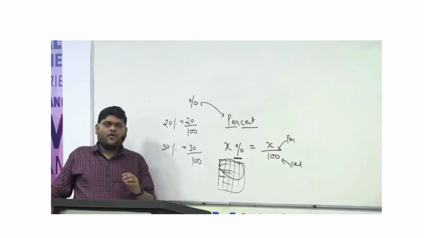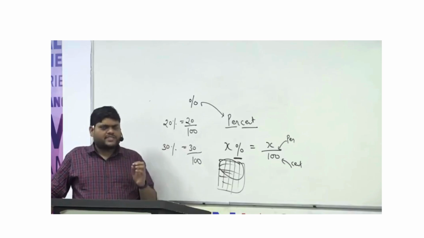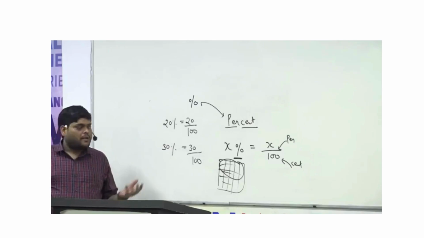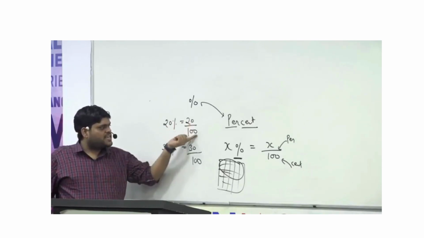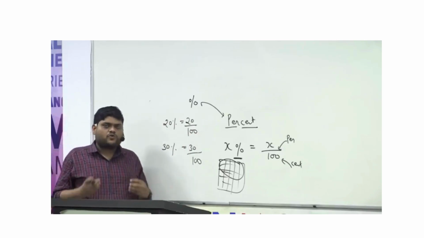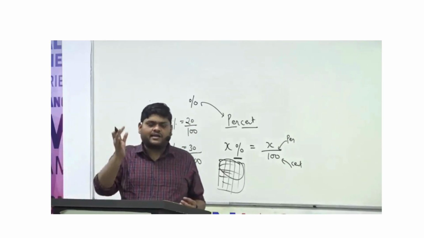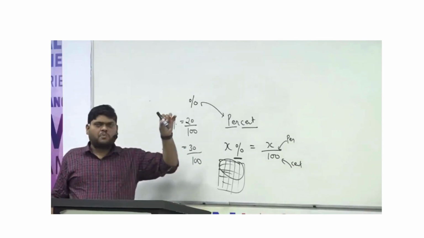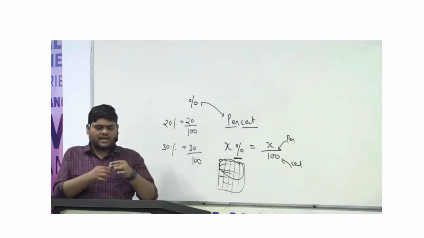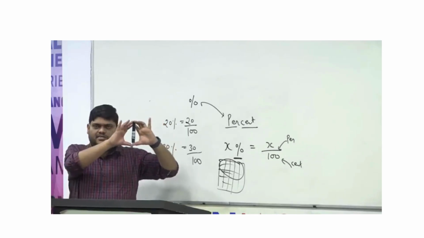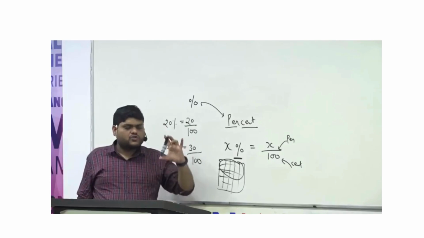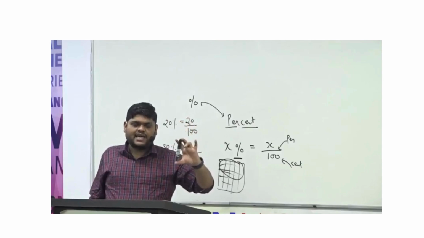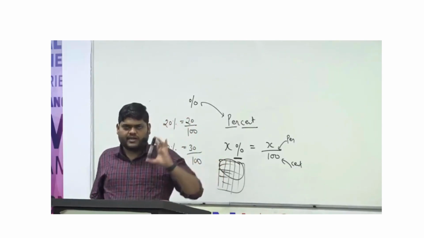If I say what is 20%, your next question will be, sir, 20% of which quantity? 20% of what? Because 20% simple meaning is 20 upon 100, but what we are trying to do is find the 20% of any number. Suppose this marker is in my hand. This is the original length of the marker, which means this is your 100%. Anything which is complete is equal to 100%.